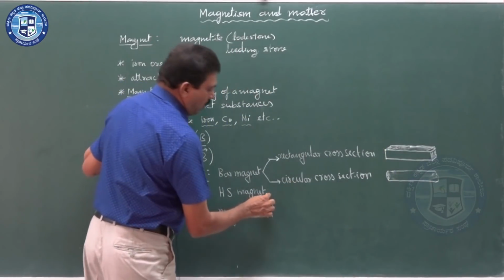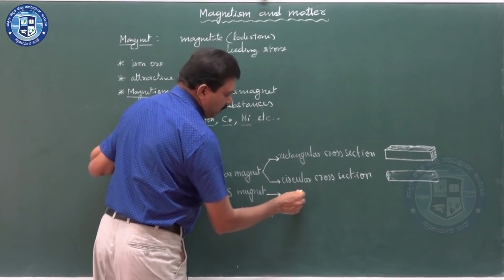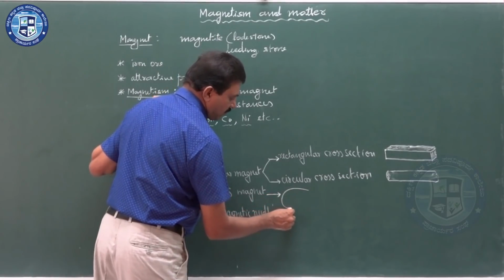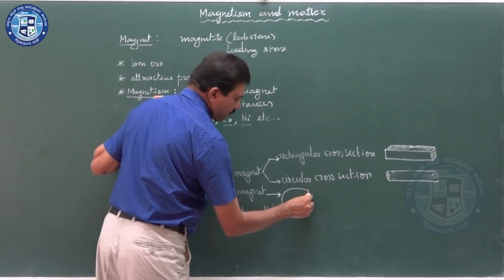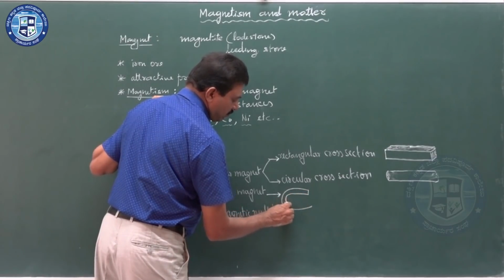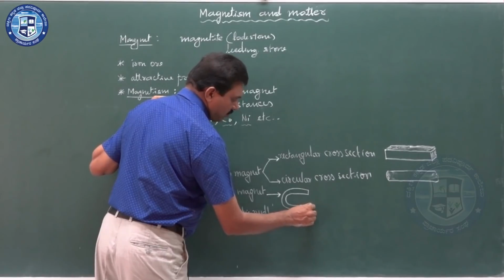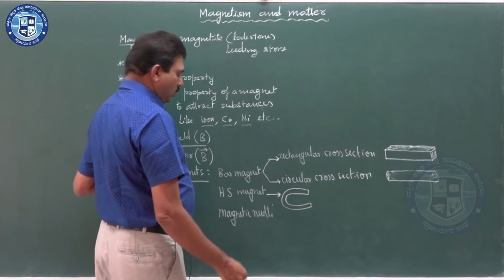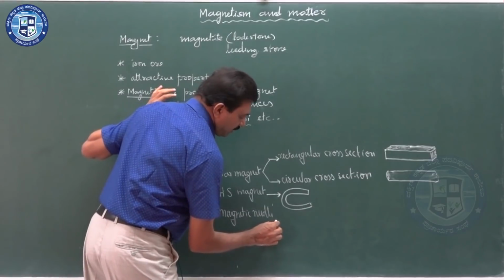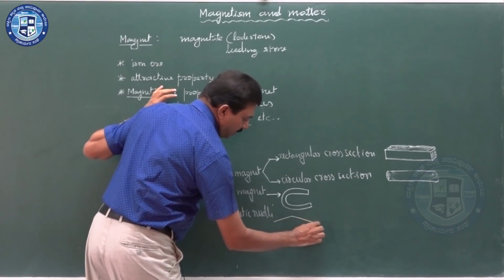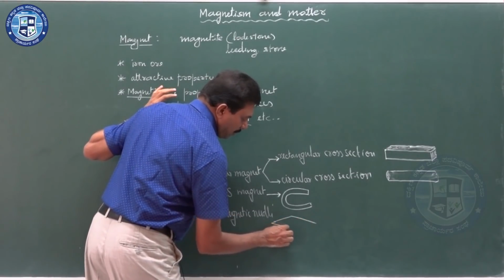Next we have horseshoe magnet. Horseshoe magnet means it is in the shape that is almost U shape. Magnetic needle is used in the compass.